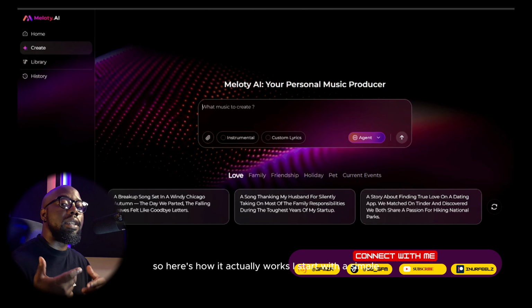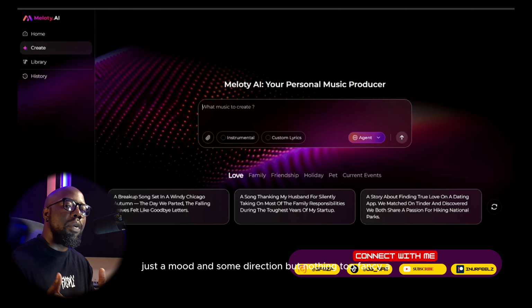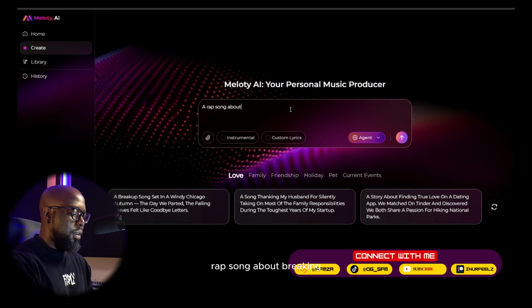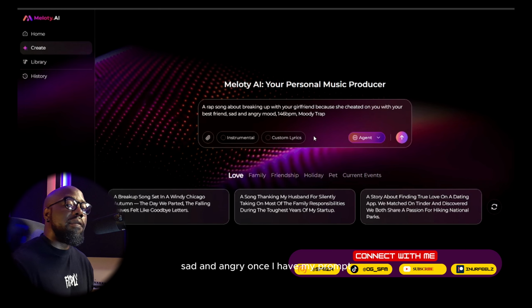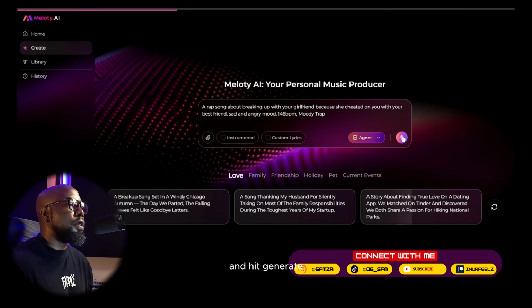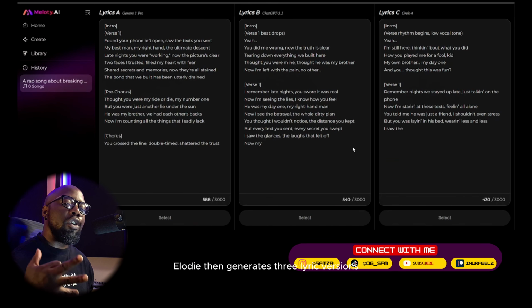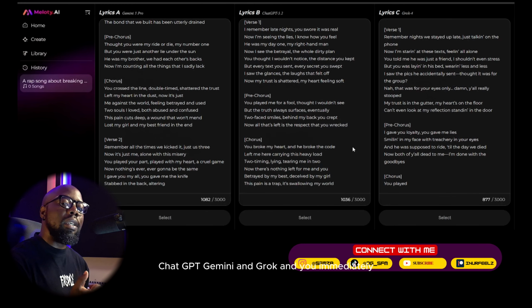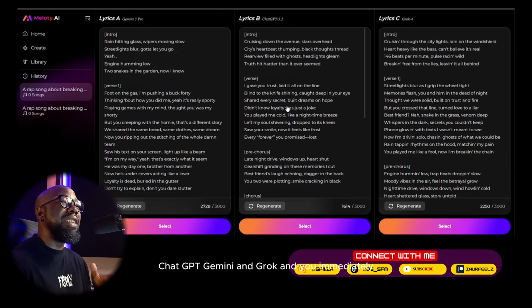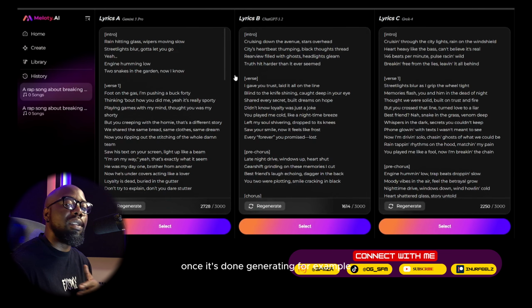I start with a simple idea, just a mood and some direction, but nothing too fancy. A rap song about breaking up with your girlfriend. What can we do for mood? Sad and angry. Once I have my prompt like that, I'm gonna come over here to this arrow and hit generate. Meloty then generates 3 lyric versions all at the same time, each powered by a different model, ChatGPT, Gemini, and Grok, and you immediately can see the difference in the lyrics once it's done generating.